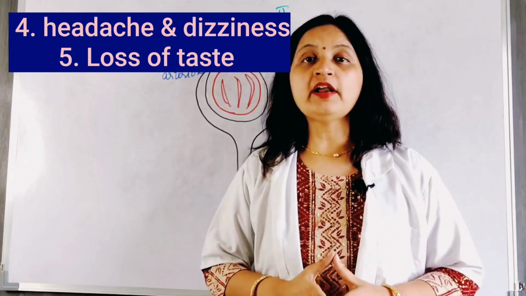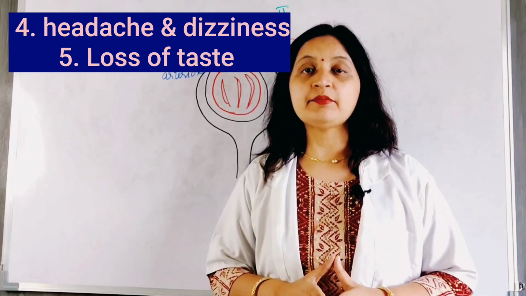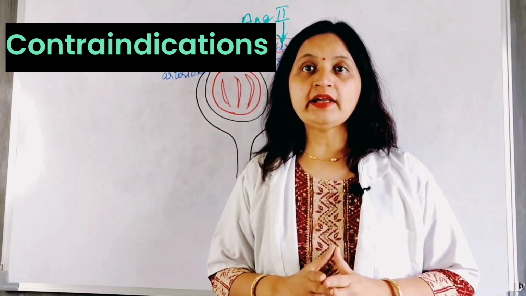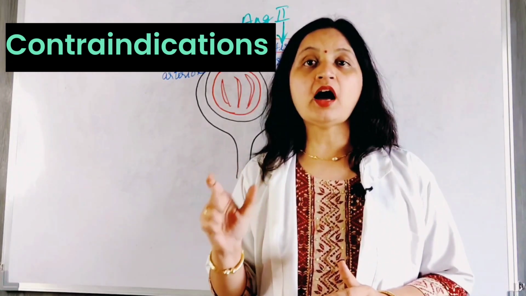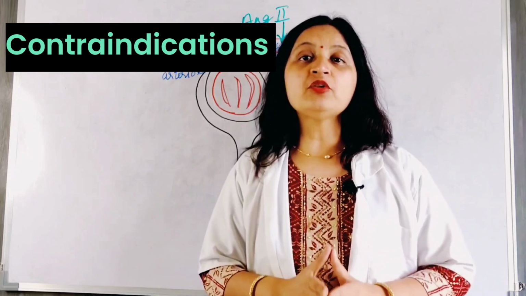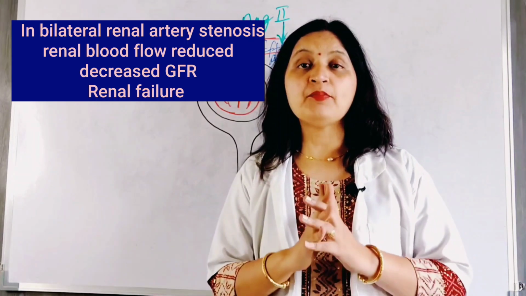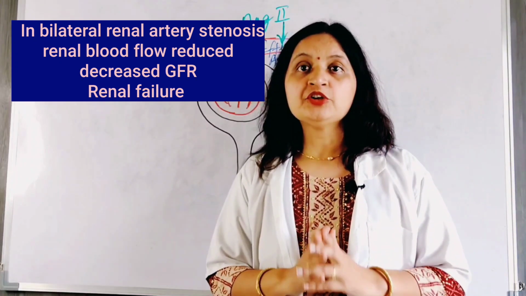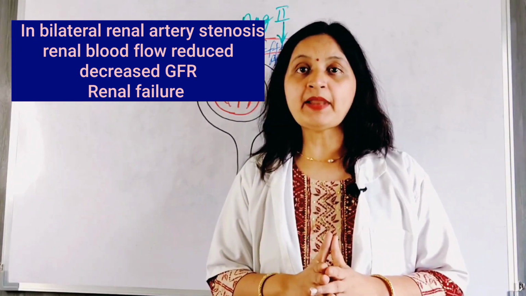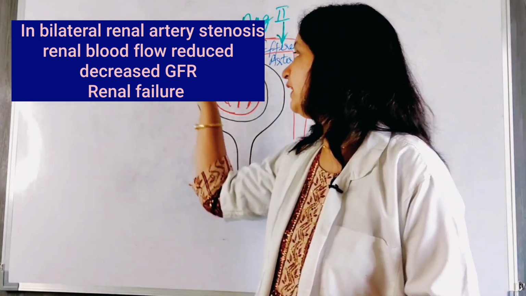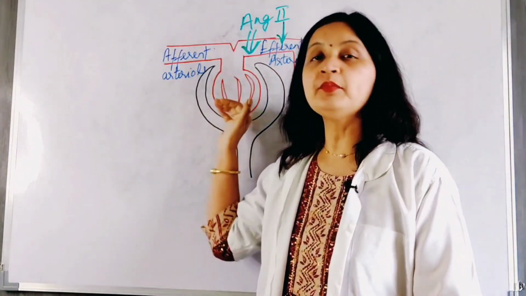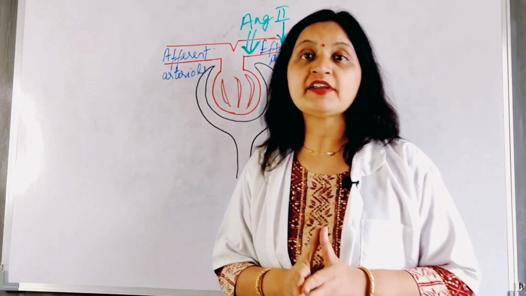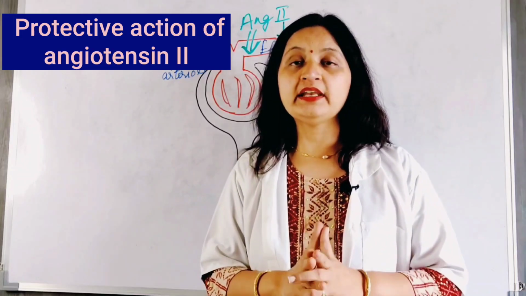So there are important contraindications to the use of ACE inhibitors and ARBs. The ACE inhibitors and ARBs are contraindicated in bilateral renal artery stenosis. So in bilateral renal artery stenosis, the renal blood flow is severely compromised, drastically reduced due to reduced blood supply to the kidney. Due to reduced renal blood flow to the kidney, the glomerular filtration rate decreases, and severe reduction in glomerular filtration rate can lead to acute renal failure.